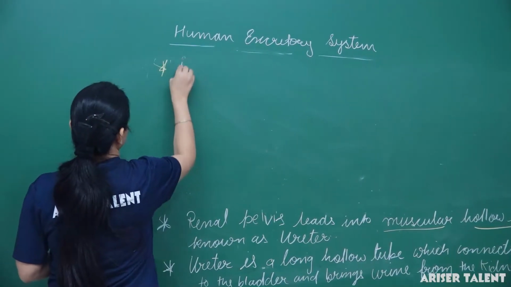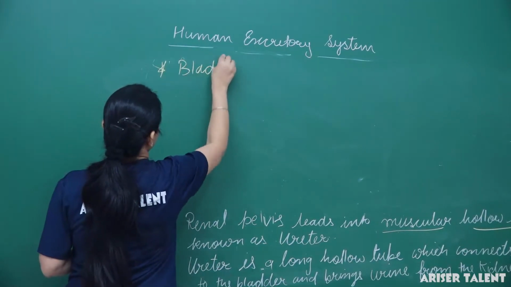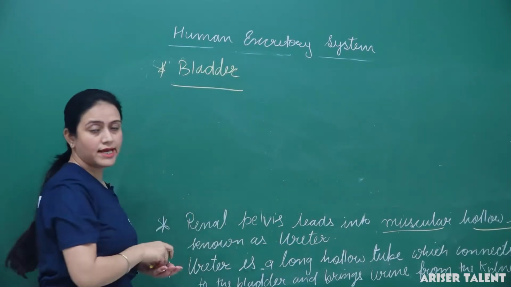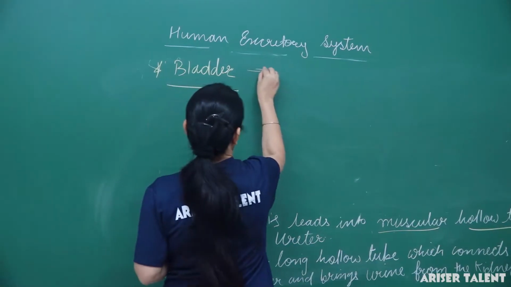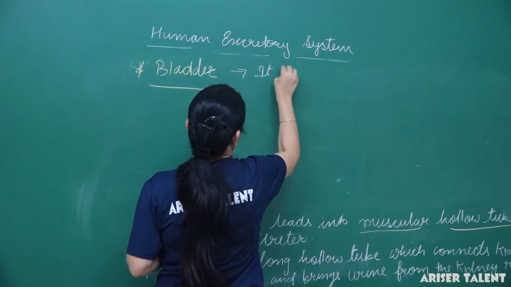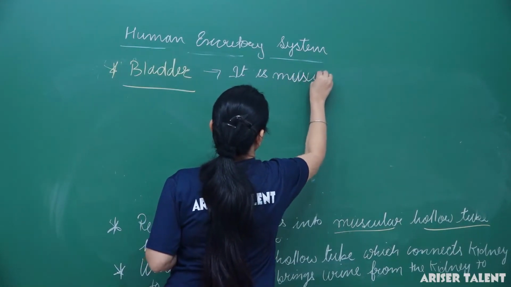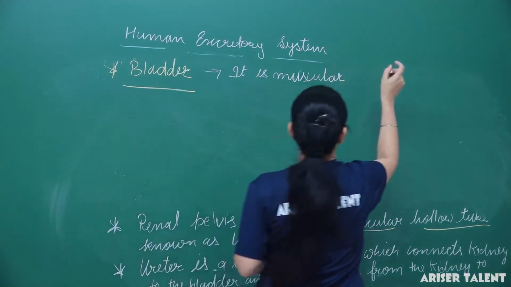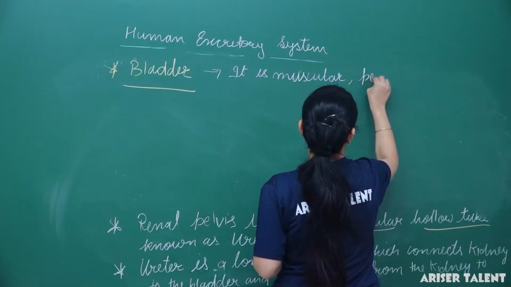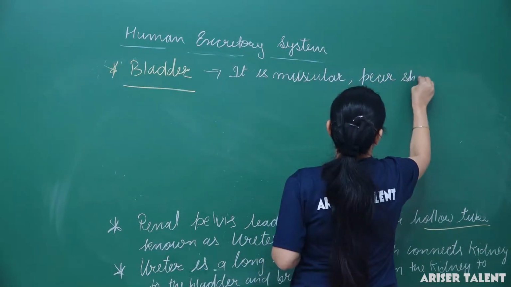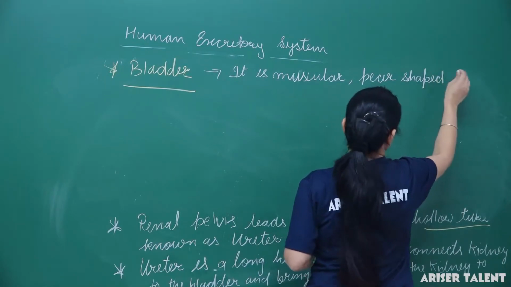Next is the bladder. It is a sac-like structure. It is a muscular, pear-shaped sac.